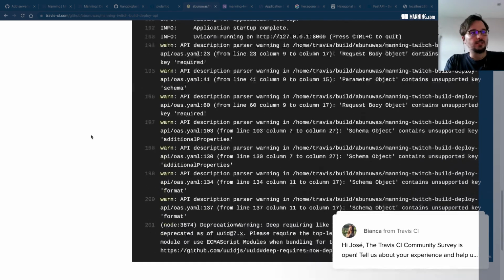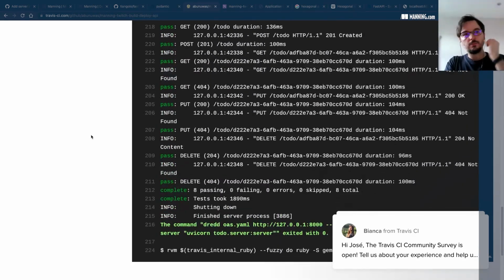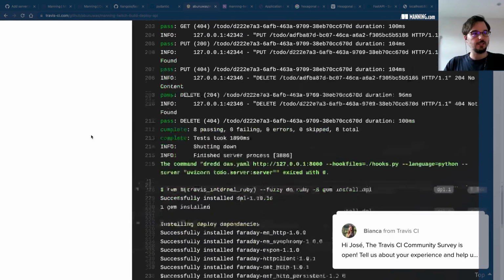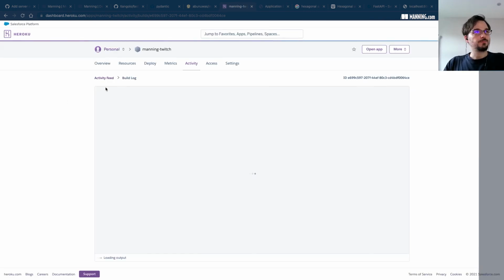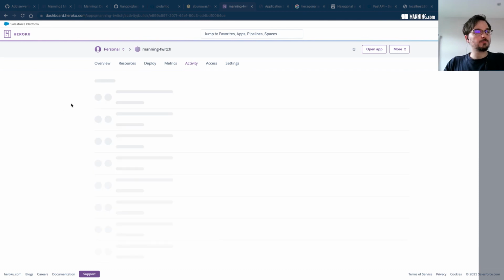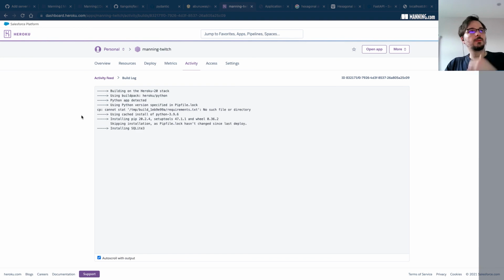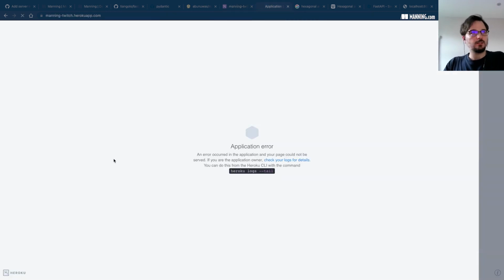So it's testing. The test should pass because we haven't changed anything. And it's deploying now. So coming back to Heroku, we have another build. Okay, so it's compressing the app. It's already built, and it will be releasing soon. Okay, that's already launched. So let's check out the URL again.